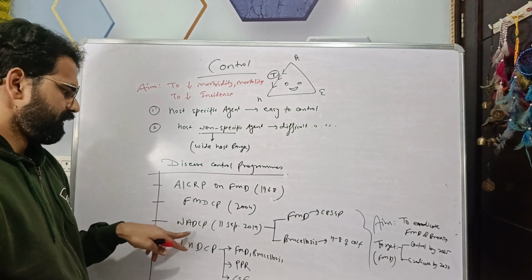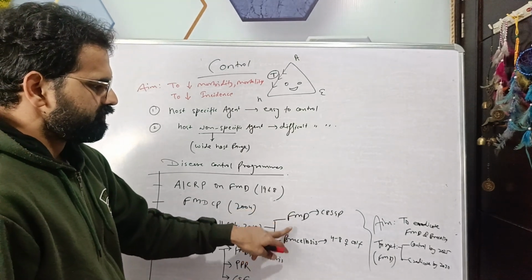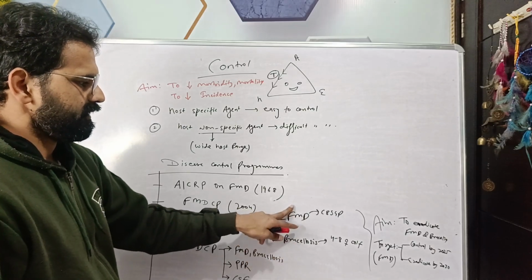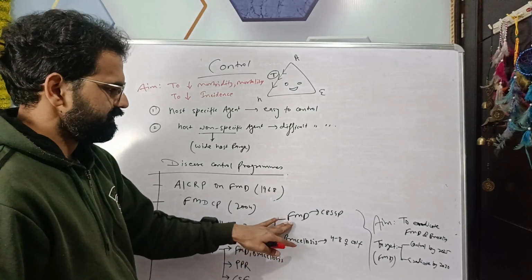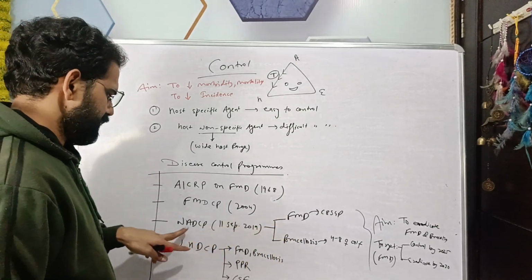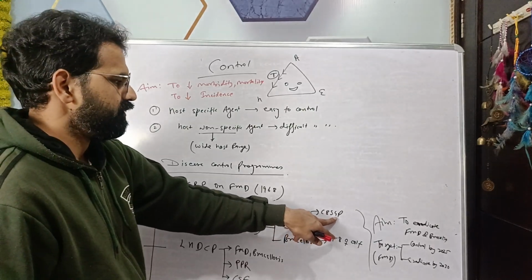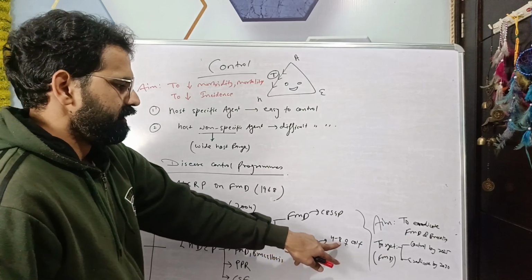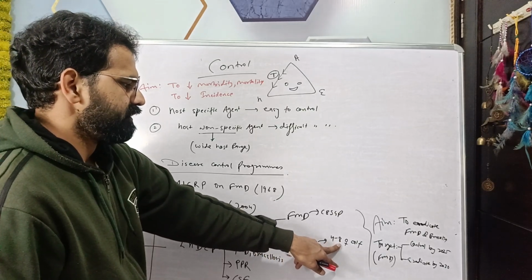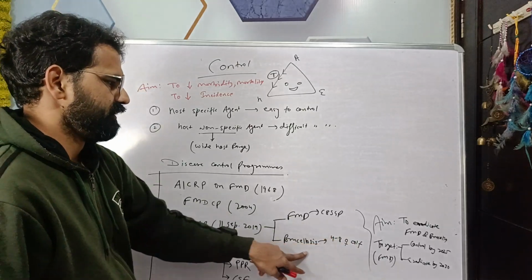Under this NADCP, FMD and brucellosis control program is there with the help of vaccination, where FMD is for FMD control in cattle, buffalo, sheep, goat and pig, and for brucellosis control, 4 to 8 month female calf vaccination program is there.